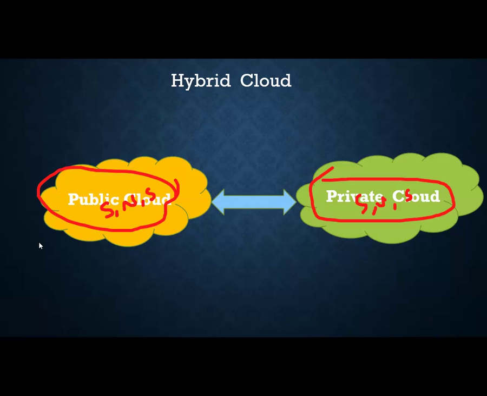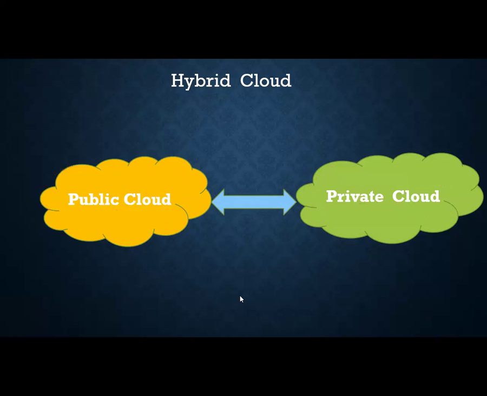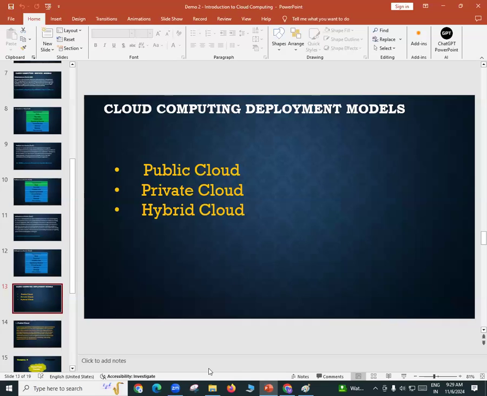Okay, now there is one more actually. Besides public, private, and hybrid, there is one more cloud that is called community cloud. You know what is community cloud? Community cloud means some companies can come together. Let's say the banking sector. Let's say 3-4 banks can come together. All these banks will use similar applications to run their business, right? So they need similar hardware, similar operating systems, similar applications and all those things. So let's say 4-5 banks can come together and make a data center.